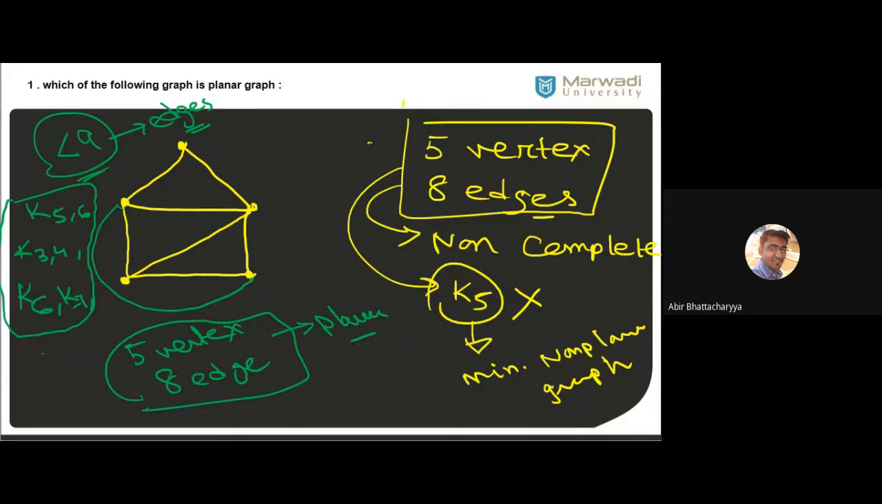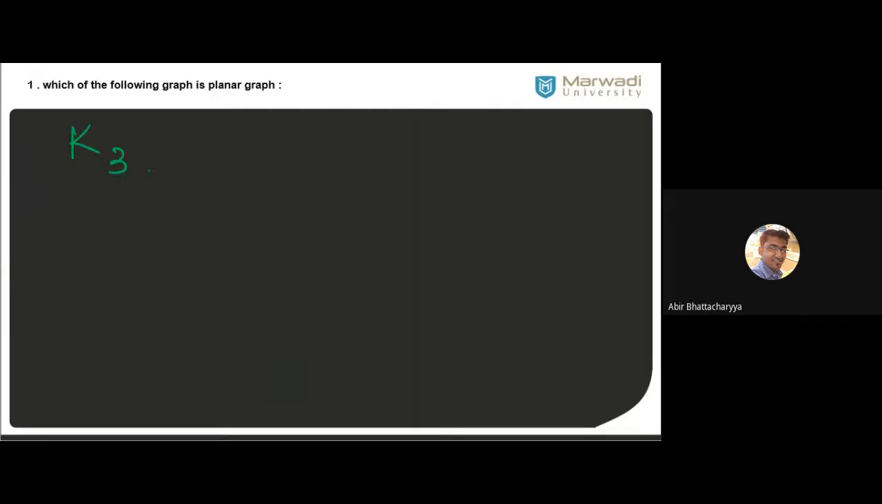K55 is non-planar because it is higher than K33. We have K33. K33 is the minimum non-planar graph. Let me give you the example. K33 is a minimum non-planar graph.